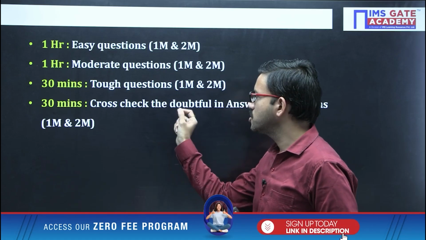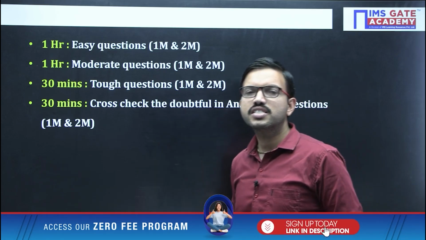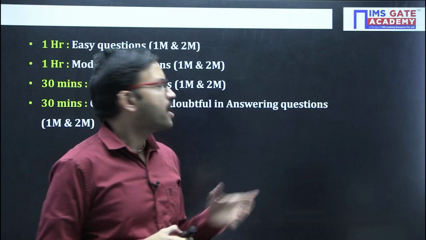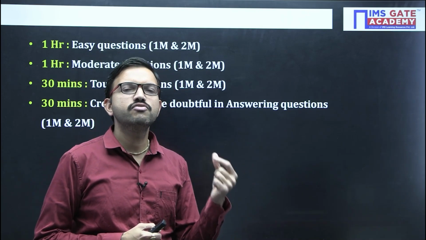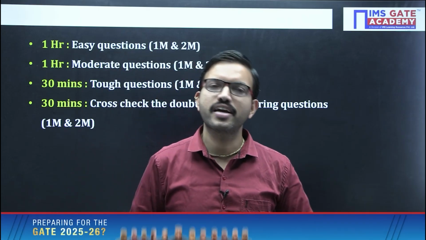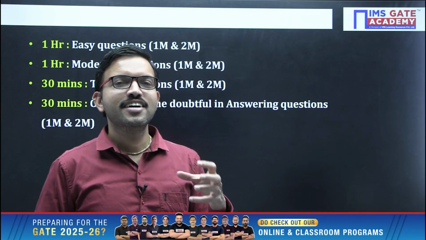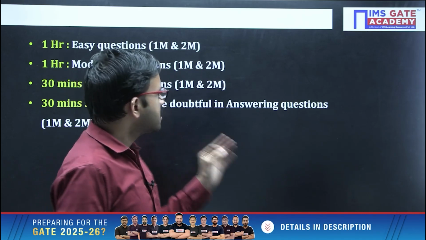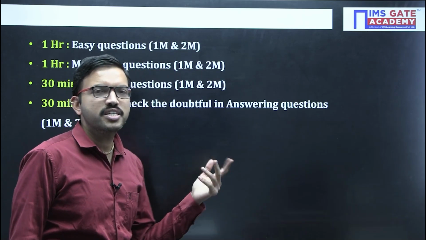And whatever NAT questions are there, even though you cannot solve them in the given time, for the given data you can at least mention an answer, either an integer, a fractional number or a real number. But the probability of getting your answer correct is very low. Still, you can attempt, because there is no negative marking for NAT.